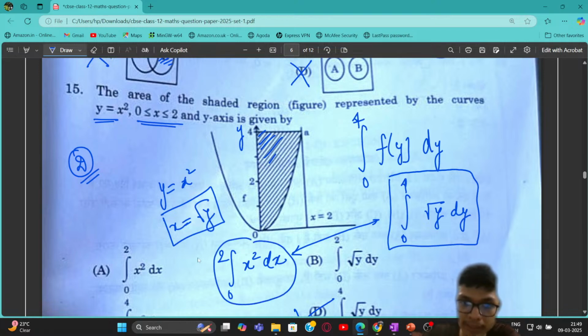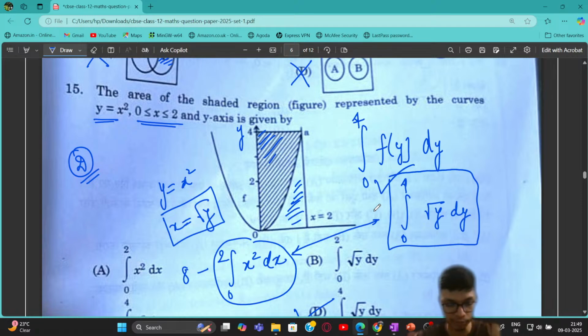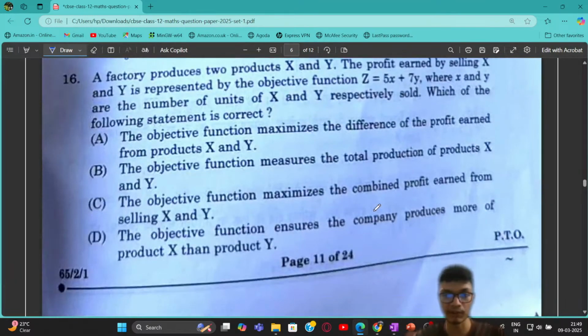The region will actually be given by 8 minus this particular integral, okay? Because this integral from 0 to 2 of x square dx will give you this particular area, but I want the opposite part. I want the area of the square minus this particular area, right? Which is basically the shaded region you can see. So from here you can see that it is simply given by this particular formula, and option number D is going to be the correct answer for question number 15. Very simple, straightforward, right?